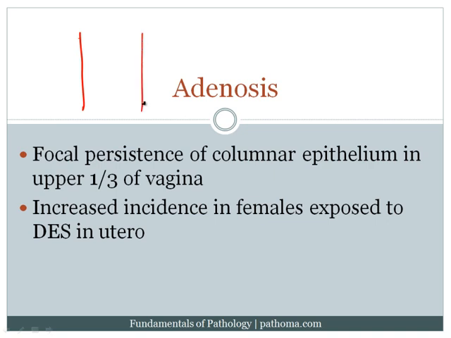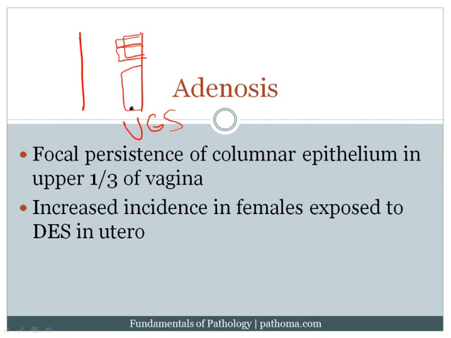When we think about this vaginal canal, it's important to remember that during development in fetal life, this lower two-thirds here, the epithelium that lines that lower two-thirds of the vagina, actually is derived from something called the urogenital sinus. And so the lower two-thirds of the canal, its squamous epithelium, is derived from the urogenital sinus. And the upper one-third is actually derived from the Mullerian duct. And so it's not squamous, it's actually columnar.